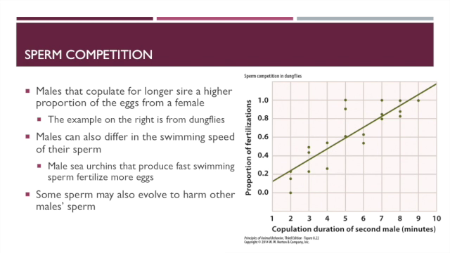I mean, yes, theoretically, there could be a mechanism where males could produce chemicals that could damage other sperm, but they essentially would also be harming their own reproductive success because they would likely harm their own sperm. So there is a theory out there. I haven't seen good data that suggests it's actually happening, but there are lots of other mechanisms in place to decrease sperm competition, right? So we can see that it's happening.